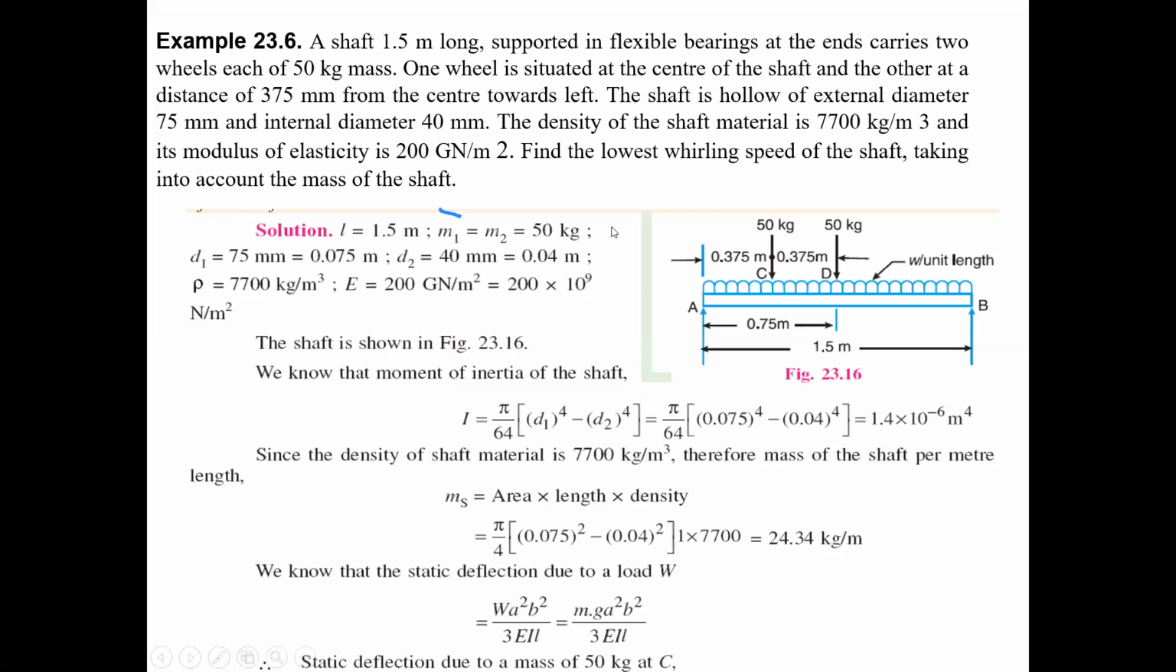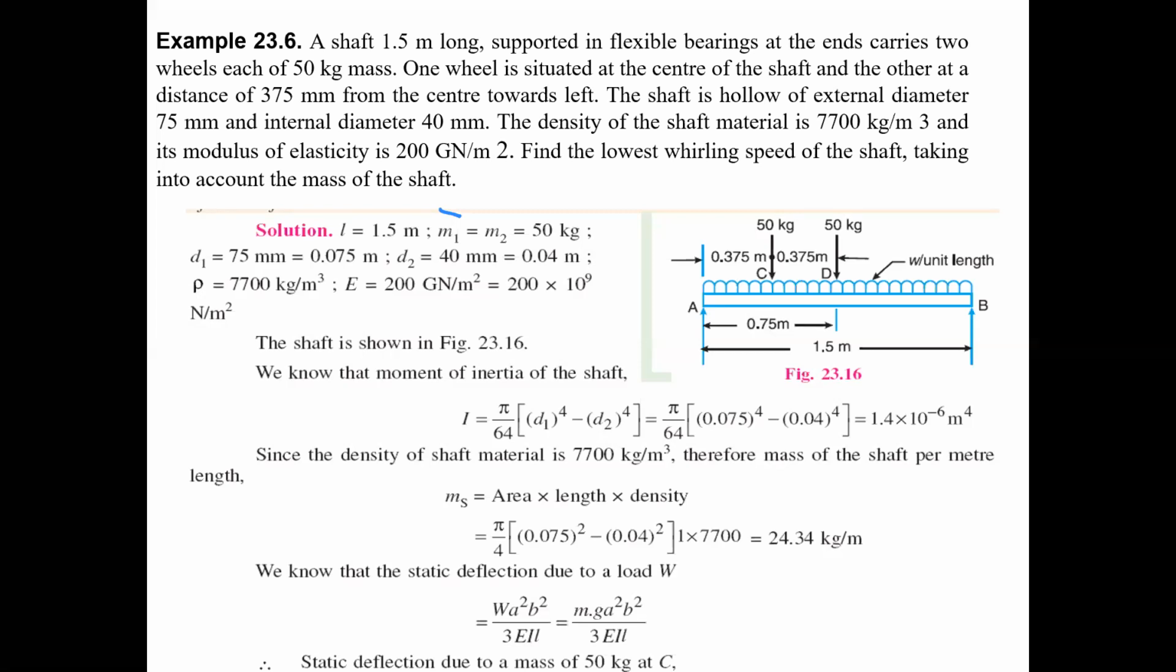The shaft is hollow with external diameter 75 mm and internal diameter 40 mm. The density of the shaft material is 7700 kg per meter cube, and its modulus of elasticity is 200 giganewton per meter square. Find the lowest whirling speed of the shaft, taking into account the mass of the shaft. We also consider the shaft mass in this problem.